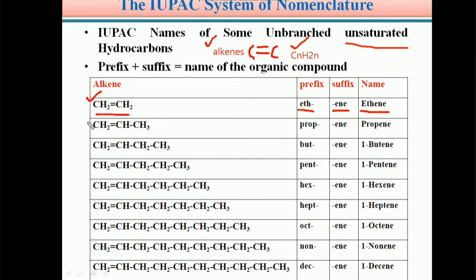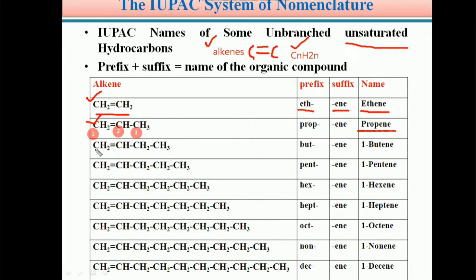Similarly, another example: CH2 double bond CH CH3. Here three carbon atoms are present: 1, 2, 3. For three carbon atoms directly connected, the prefix is prop, and it has one double bond, so its suffix is always ene. Hence its name is propene. Propene is the name of this compound.